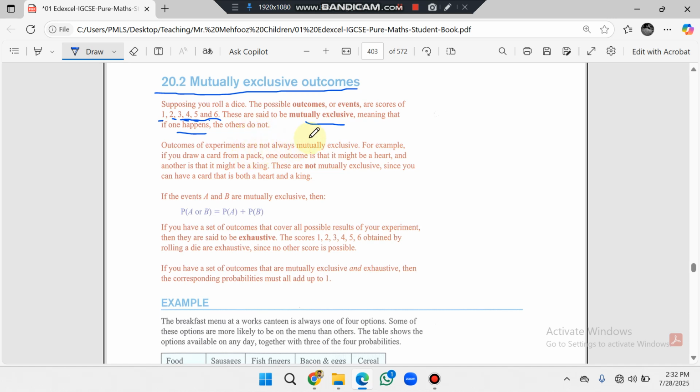Outcomes of the experiments are not always mutually exclusive. For example, if you draw a card from a pack, when we pick a card from a pack, one outcome is that it might be a heart, or another is that it might be a king. These are not mutually exclusive.